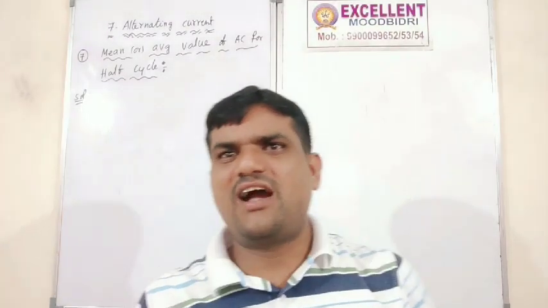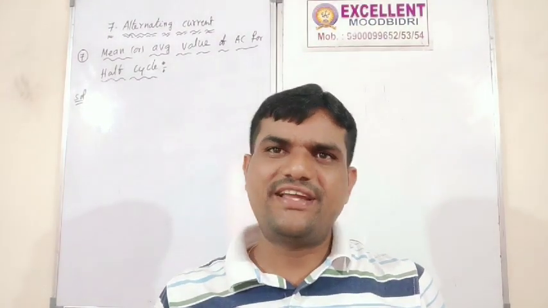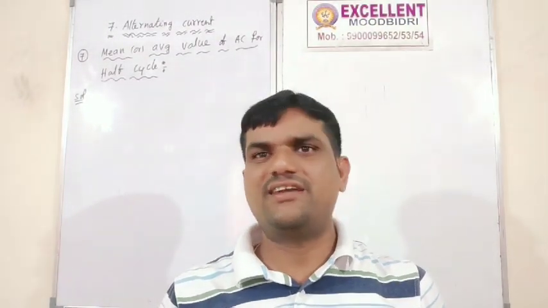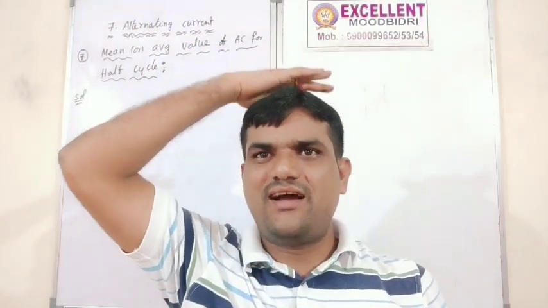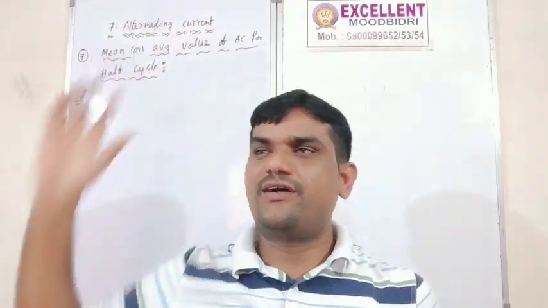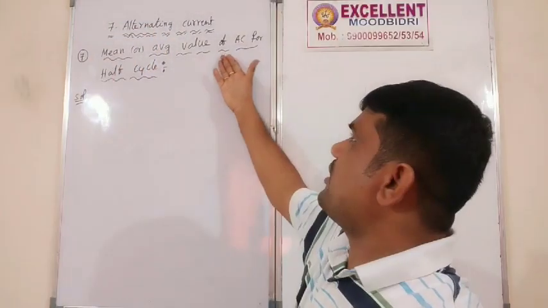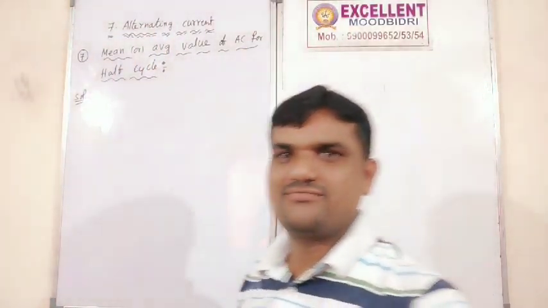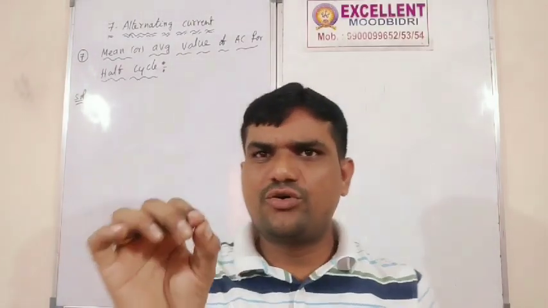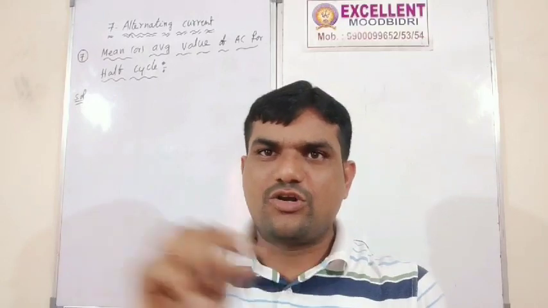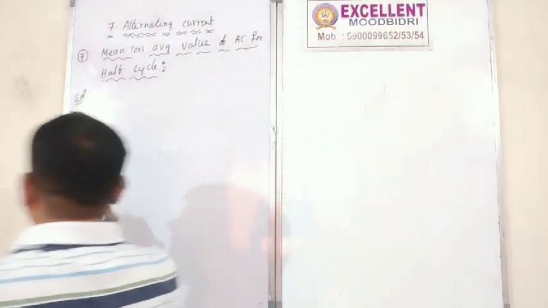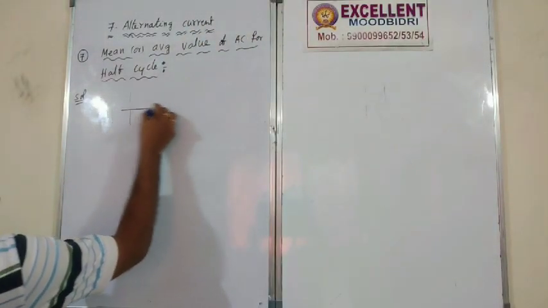What is the average voltage or average current for a full cycle? Now what is the mean value of AC for half cycle? That means during half cycle only, not a complete cycle. Complete cycle means 0, but how about only half cycle?